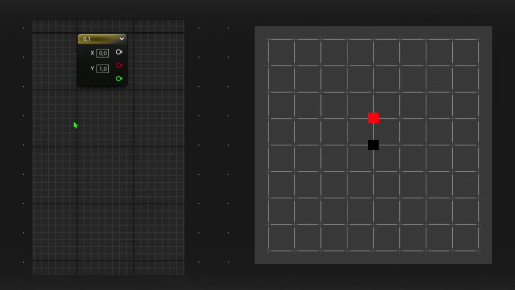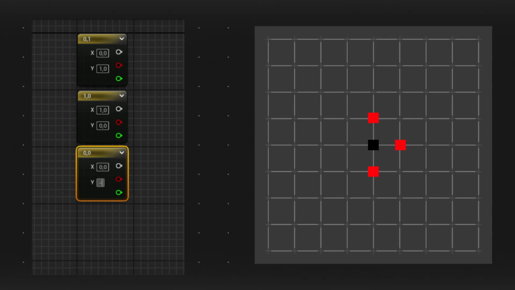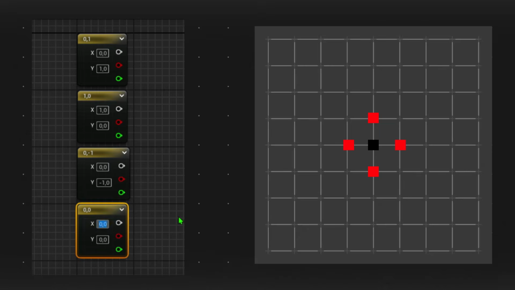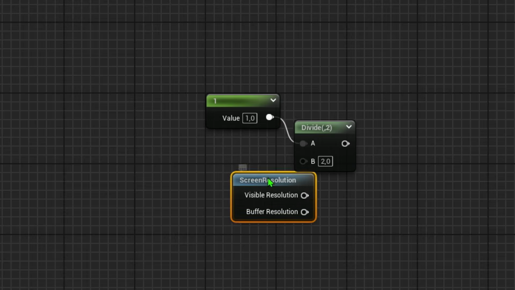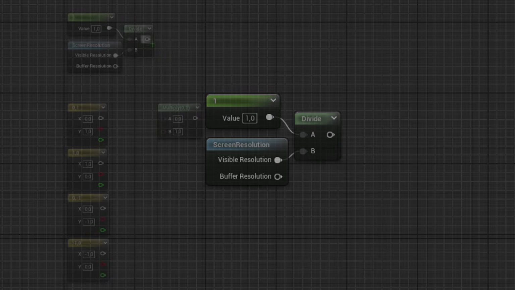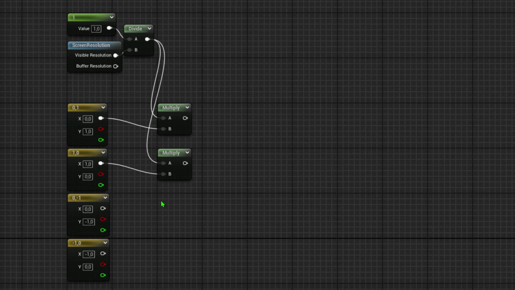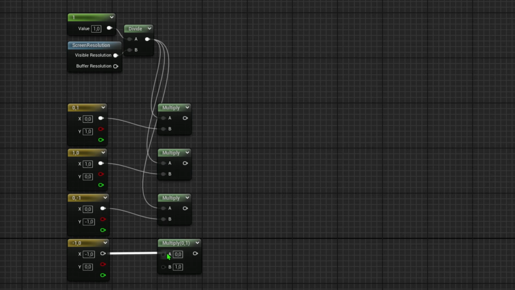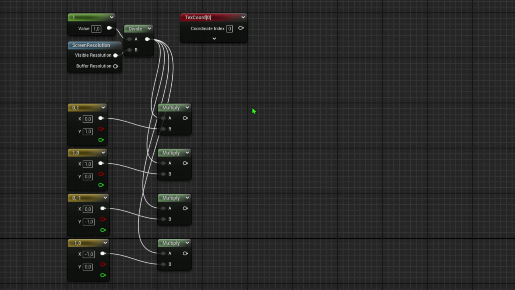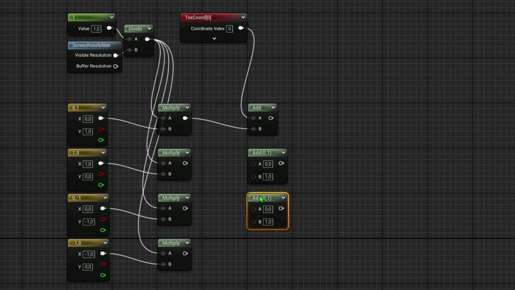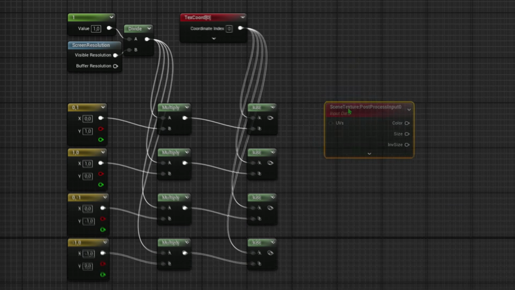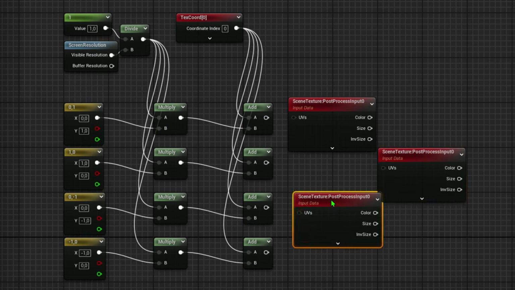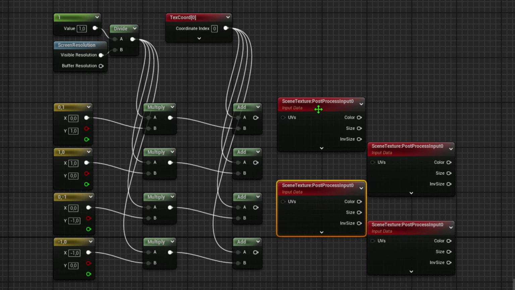We can begin by creating our offsets. Think of these as vectors or directions in which our image will be offset to. Next, we have to get the size of 1 pixel by dividing 1 over our screen resolution. When we multiply this by each of the vectors, we get UV offsets that move us exactly whole pixels in X and Y. Then, we add these onto the UVs of the screen so that each sample moves to a nearby pixel. And finally, we combine everything together with a weighted average.